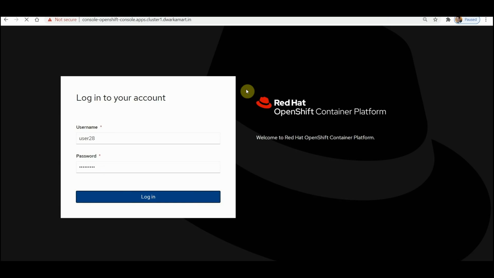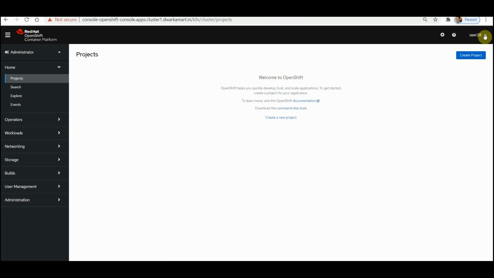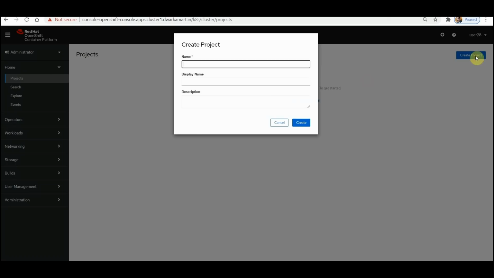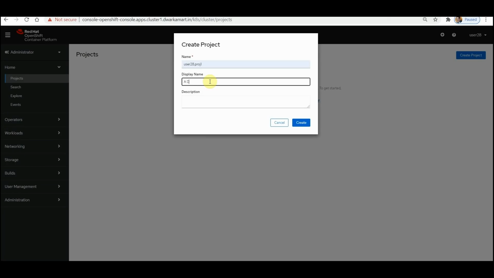Once you are logged in, there are two perspectives. One is administrator, and the second is developer. First thing first, you need to create a project. Remember, if you type this user ID, for example user 28 dot project, it will not be accepted, dot is not allowed, so it will throw that error. Take a look at the error, what it shows, but let me fill the description first.